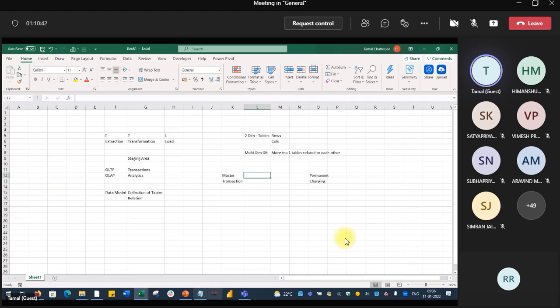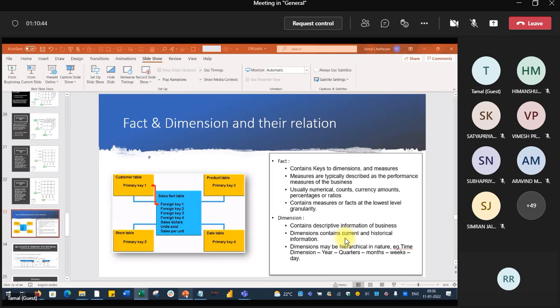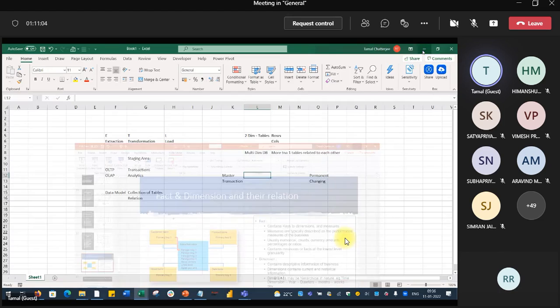Here, actually, if you go back to this, you have the fact table and dimension tables. These are the customer table, product table, date table, store table. So actually these are basically the dimension tables.